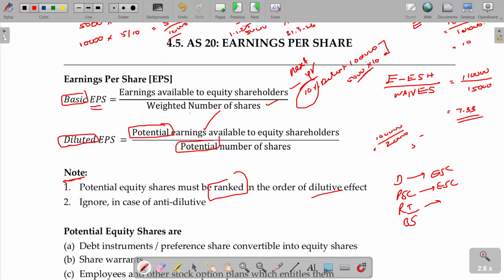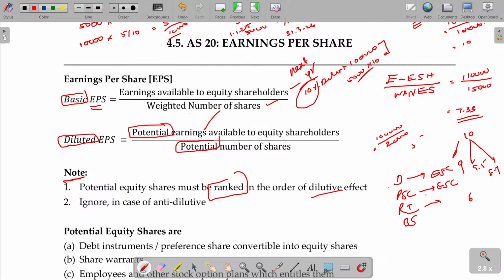All the four will have the dilutive nature. Dilutive means it will reduce the EPS. Suppose existing EPS being 10, because of debenture to equity share capital, it becomes 9. Separately, because of preference shares, the dilution being 9.5. Because of the rights issue, the dilution being 8.7. Because of the bonus share, the dilution is 6.